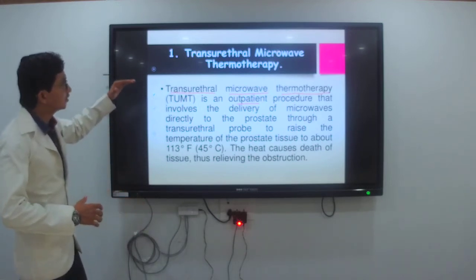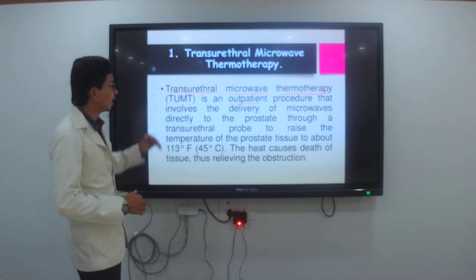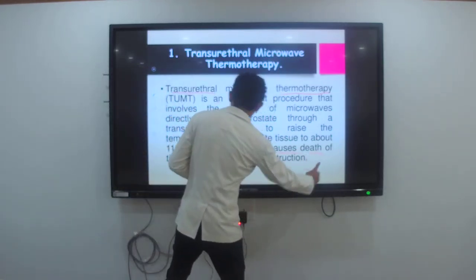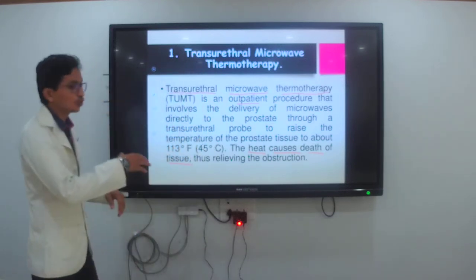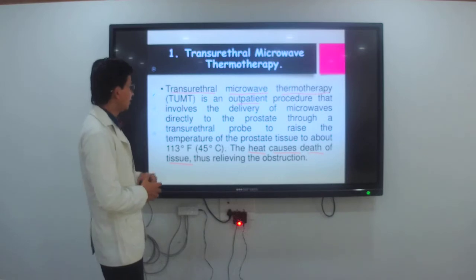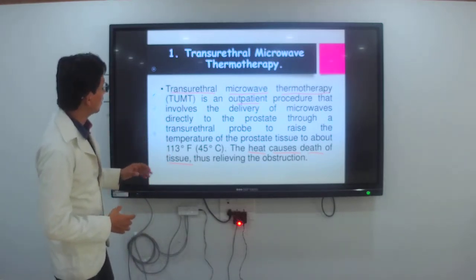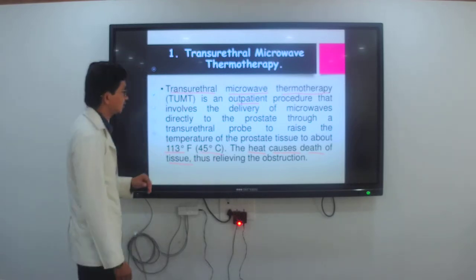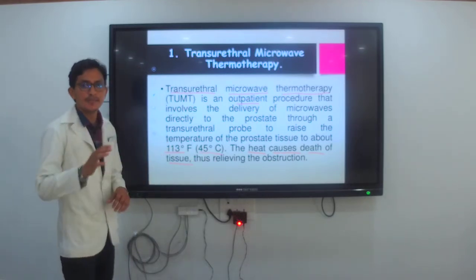Means what is it in the transurethral microwave therapy? It is heat that causes death of the tissue. Okay, this is the process. Its temperature should be 113 degrees Fahrenheit, 45 degrees Celsius, to treat the BPH.